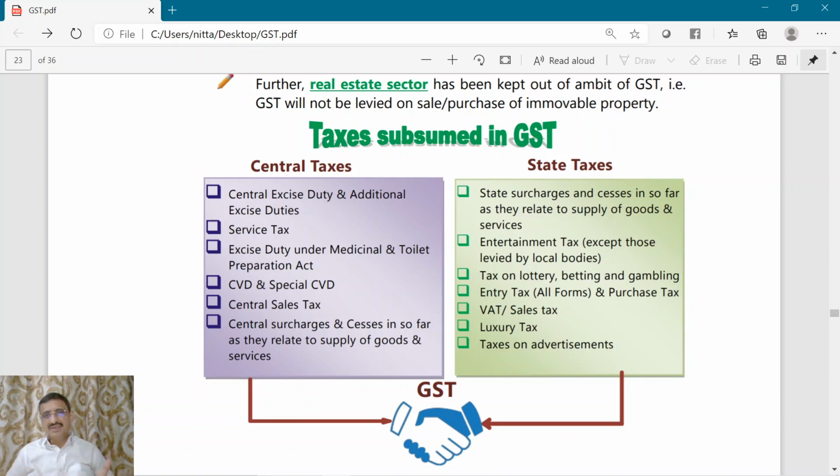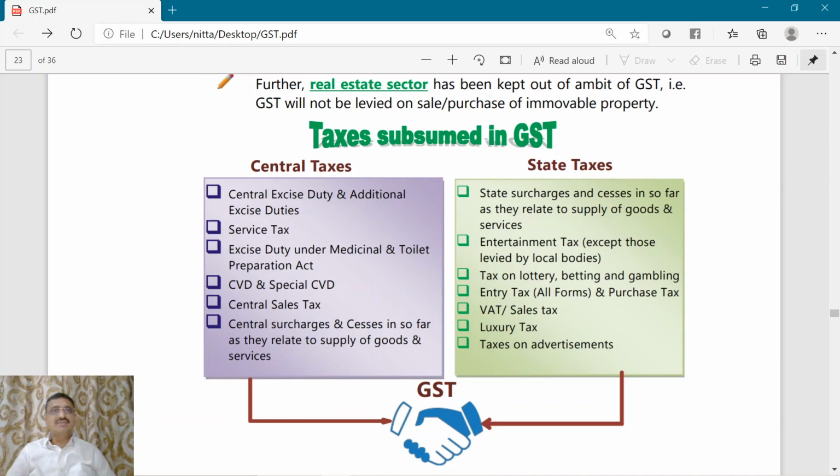What will happen if they levy entertainment tax? It will again lead to cascading effect and multiplicity of taxes. Taxing the same item twice or thrice is not at all feasible or recommended, but nonetheless the local bodies will have the authority to levy entertainment tax.